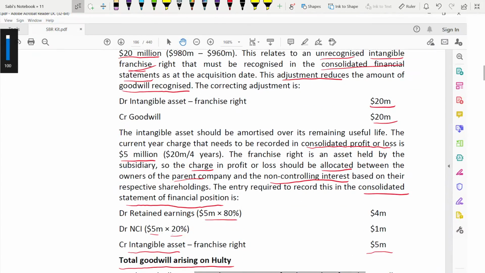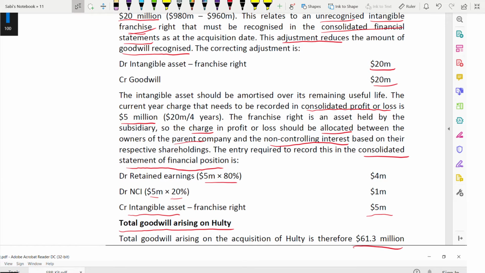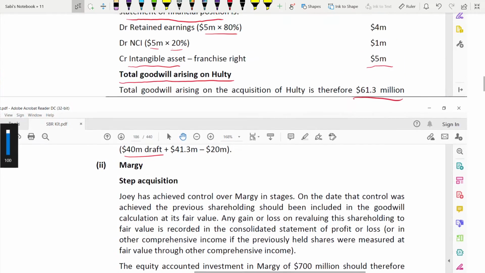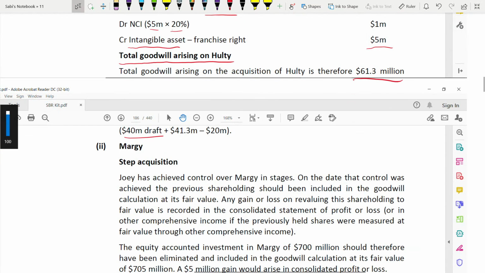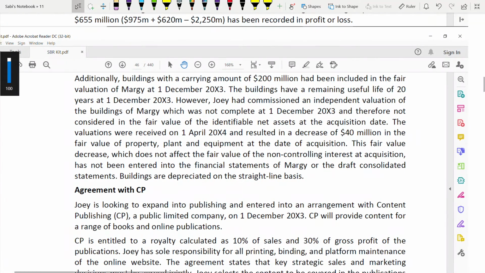And when you go to the franchise right, goodwill was credit 20 million. That means reduce goodwill by 20 million, so minus goodwill. So to the amount which we got before, we are adding 41.3 because goodwill increased, and we are deducting 20 million because goodwill decreased. Hence 61.3 million. Okay. So now we are going to the second requirement, which is asking about the second company.